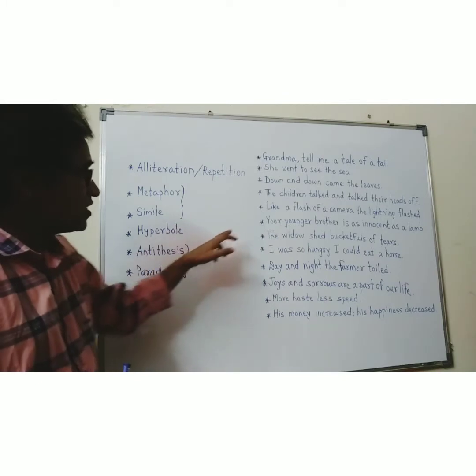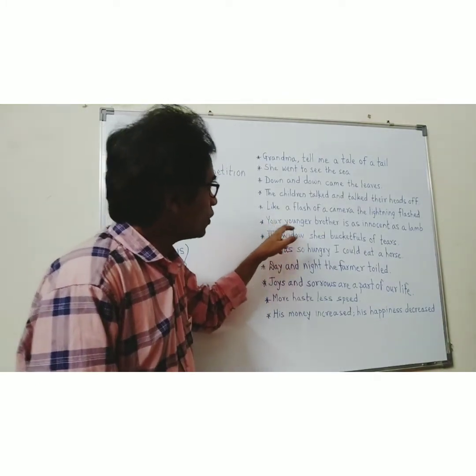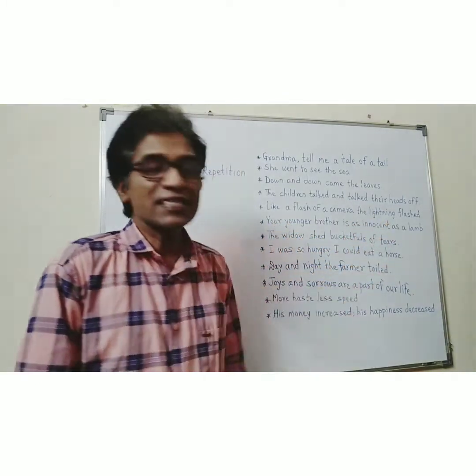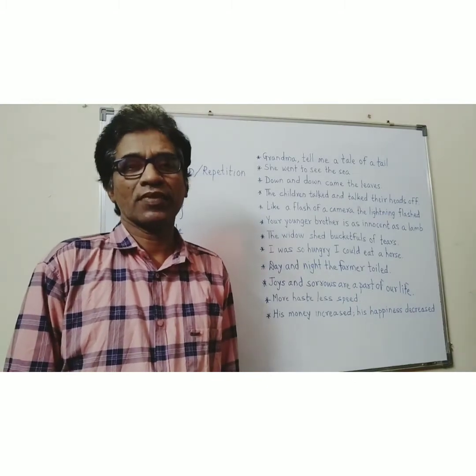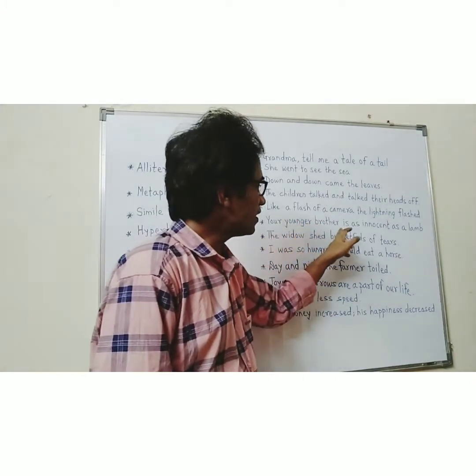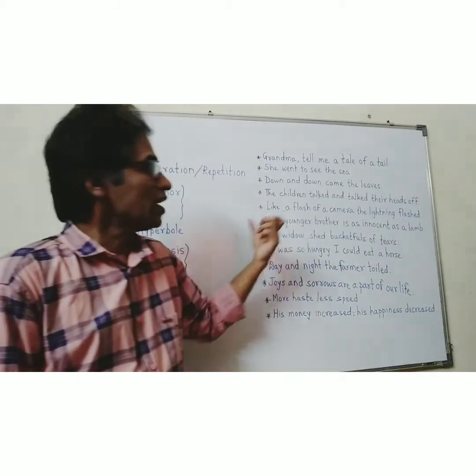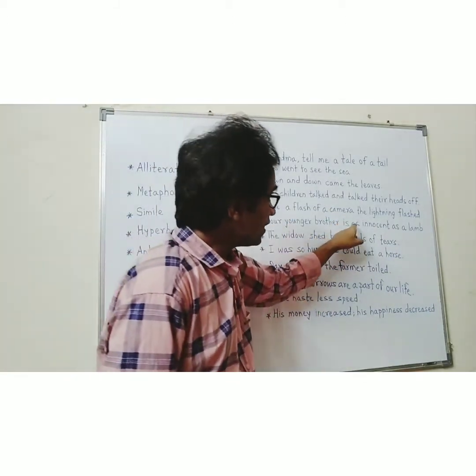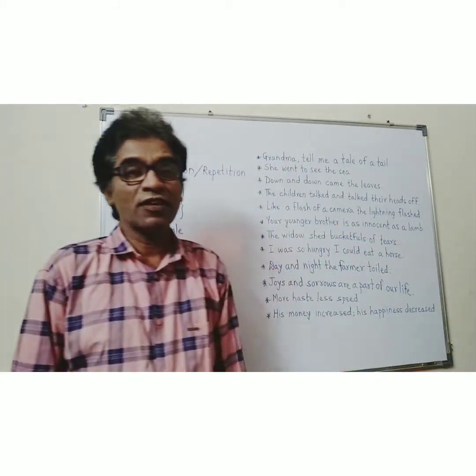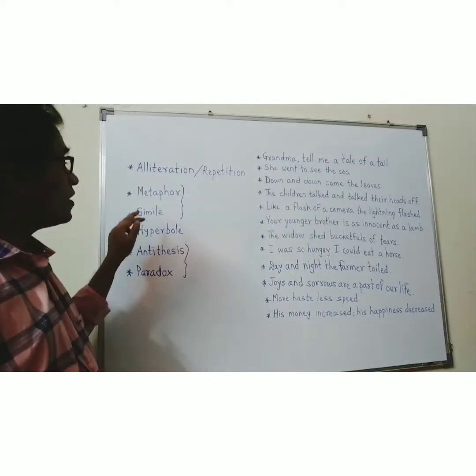So you can see here, your younger brother is as innocent as a lamb. Means your younger brother and lamb are compared, but they are compared directly by using as. So it is an example of simile.